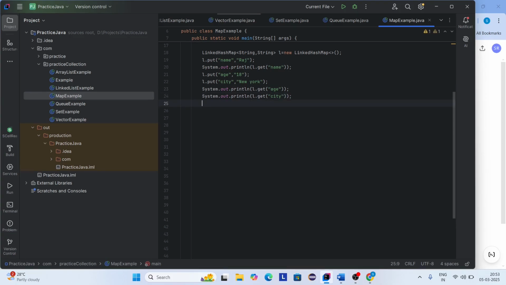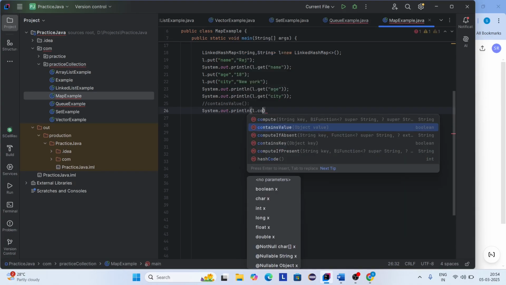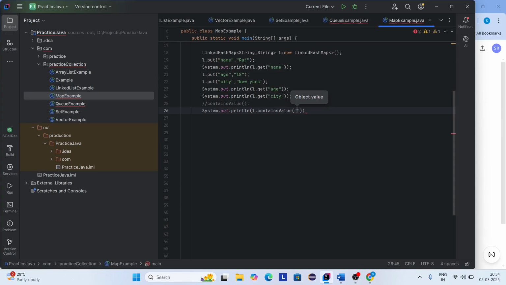Okay, now I'm using two more methods. One is containsValue. The containsValue method: if the value is present, it returns true, else it returns false. So here I'm using the containsValue method. So L dot containsValue. Here I'm giving a value as 18. So it checks if the value 18 is there, it returns true. If 18 is not there, it returns false.